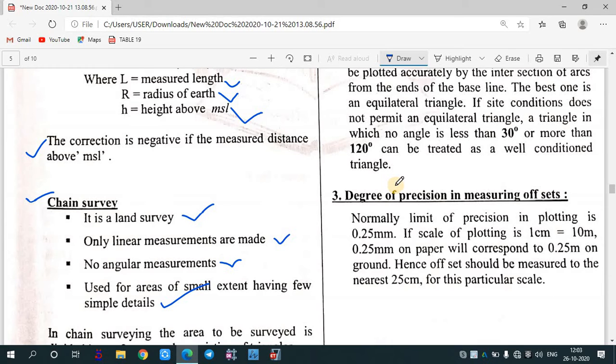After that, the degree of precision in measuring offset. Normally the limit of precision in plotting is what? 0.25 mm. If the scale of plotting is 1 centimeter to 10 meter, 0.25 mm on paper will correspond to 0.25 meter on the ground. Hence, offset should be measured to the nearest 25 centimeter for this particular scale. This is not that much important.